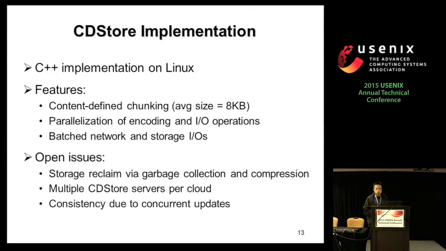Something we didn't address in our implementation is garbage collection and compression to further save storage space. We didn't consider multiple CDStore servers per cloud. And because we consider backup or archival workloads, we assume infrequent updates, so we didn't address the issue of consistency because of concurrent updates, but we pose them as future work.